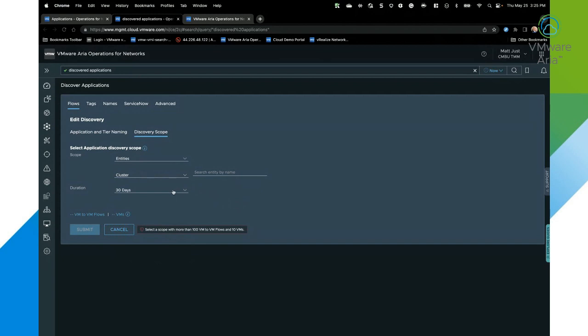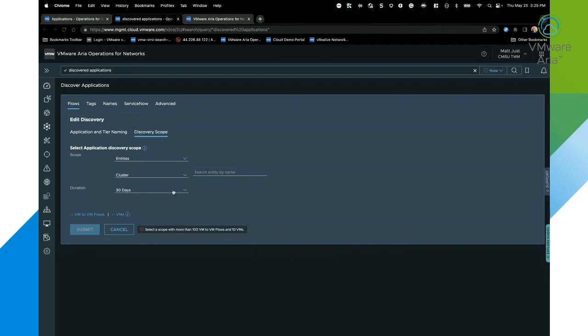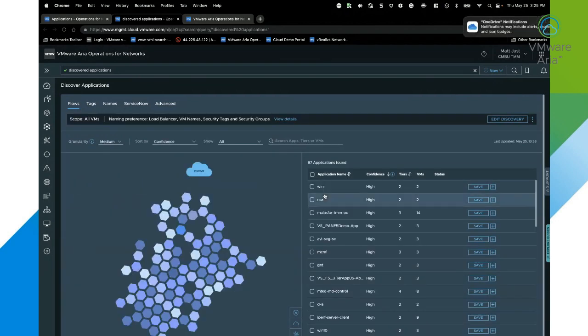I also can choose the duration. So by default, I'm going to go by 30 days. That way I can make sure that I'm capturing all dependencies within that application, because we all know that we've got applications out there that may be running, let's say, a script that runs once a month at midnight on a certain date and requires specific network ports, protocols, and so on. So we want to make sure that we capture all that and understand that so that we can properly discover and define our application and its boundaries and components. So I'm going to go ahead and cancel on this.